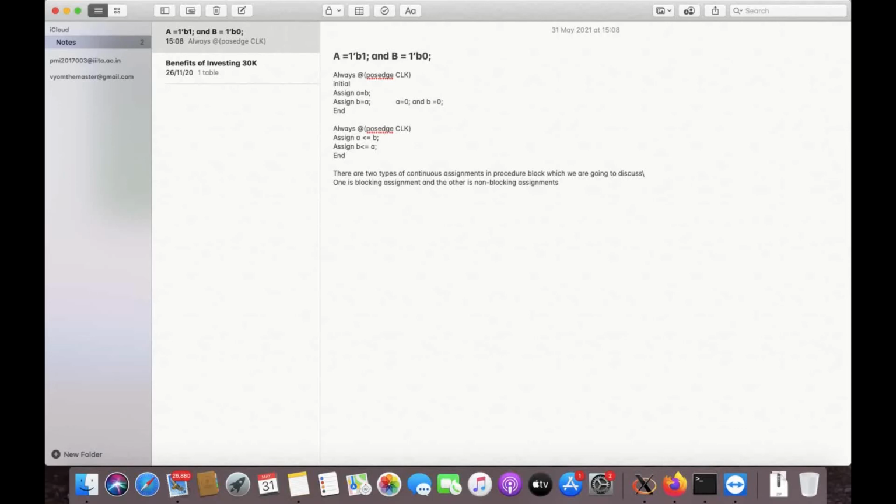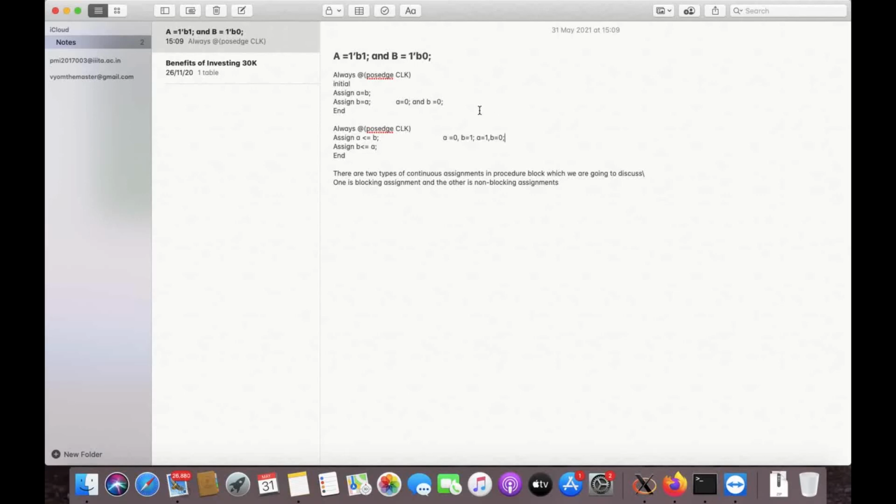So now it will assign a to 0 but b to 1, and after that in the next clock it will transform the value with a equal to 1 and b equal to 0, and it will change forever in the same manner at the positive edge of the clock.